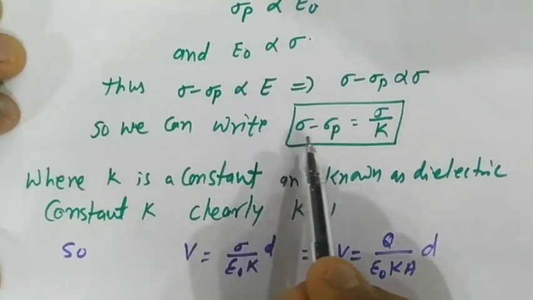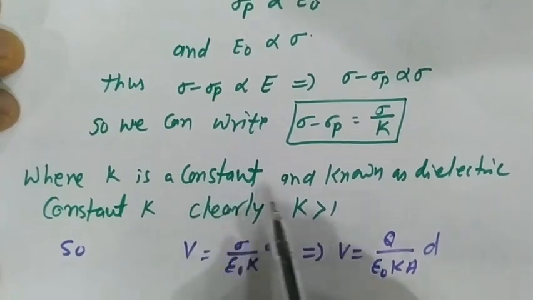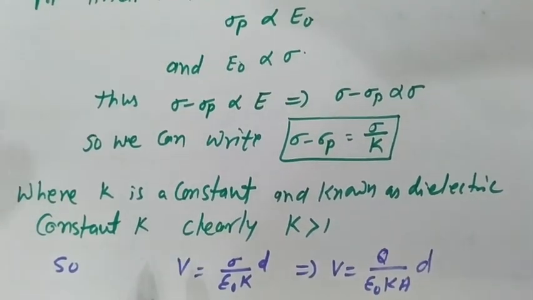So we can write sigma minus sigma p equal to sigma upon K, where K is a constant known as the dielectric constant.